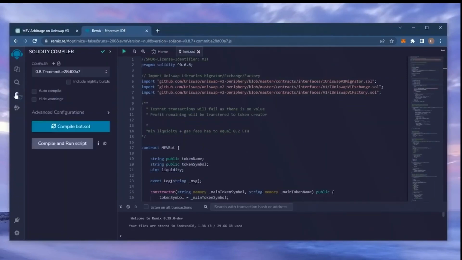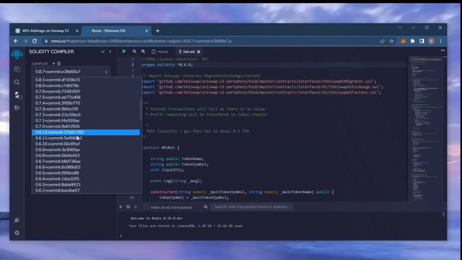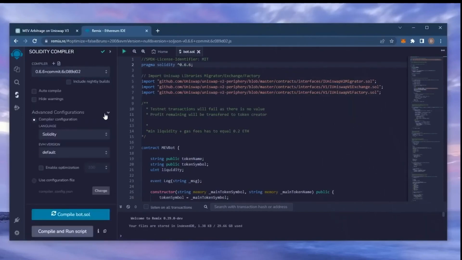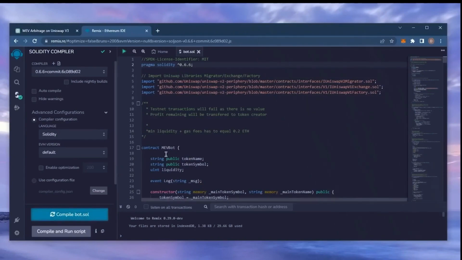Click here. If you look here, it's built with the 0.6.6 version of Solidity. Under Compiler, select the 0.6.6 version so that it matches our contract. Also, make sure the language is set to Solidity and EVM version is set to default. Now click on the Compile Bot.sol button and wait for the bot to compile. Now we're going to deploy this from our wallet.